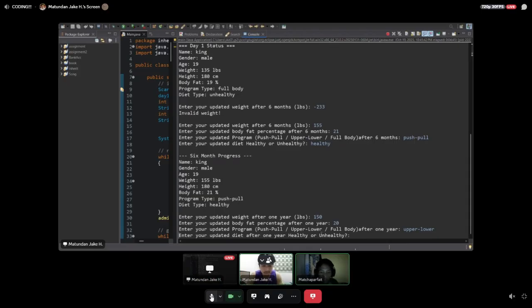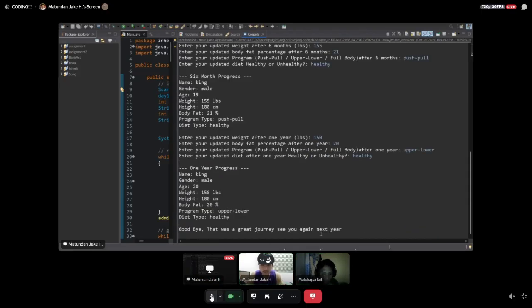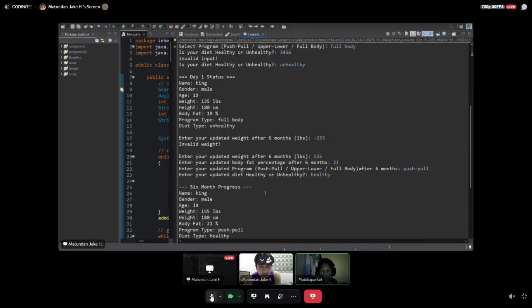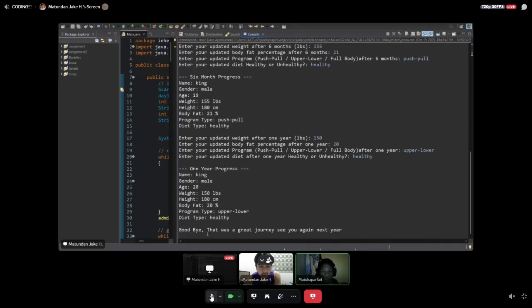But I'm still healthy. It will show the result of my 1 year progress since day one. It shows that I have aged by 1 year because 1 year has already passed, and my weight has changed, but not my height. Also, my body fat changed, and my programs and my diet type. And it is prompted by a goodbye message.